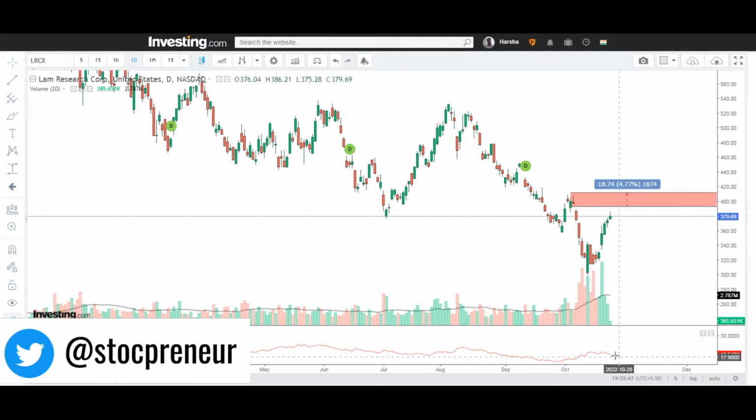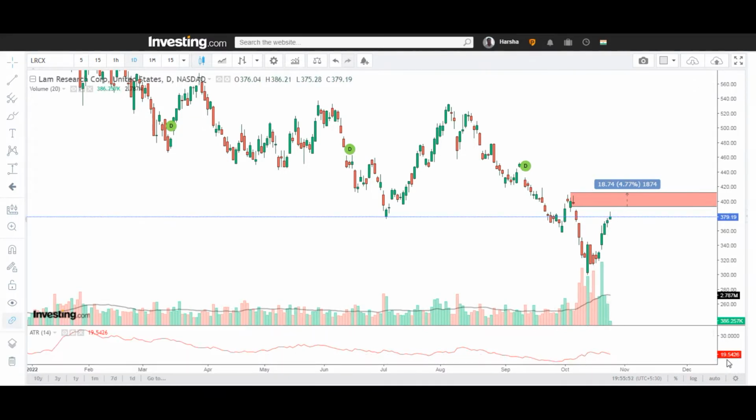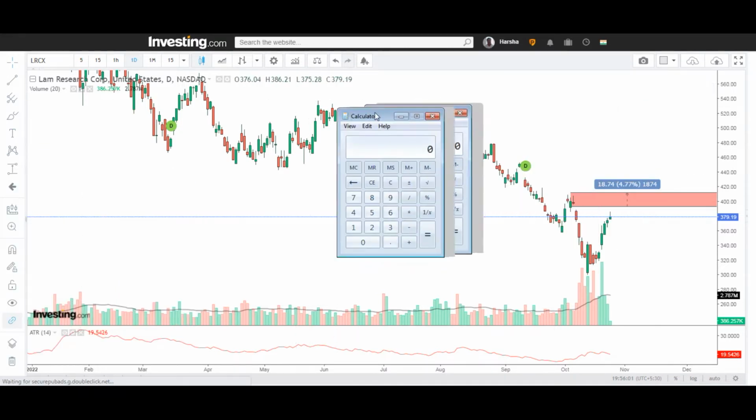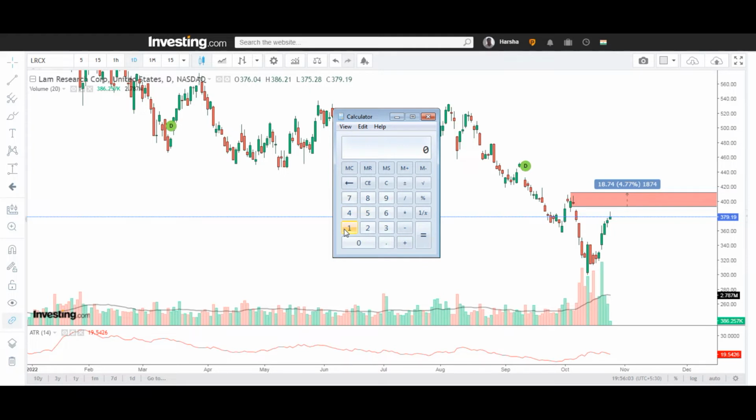So here we can see on an average daily the stock is making a movement of almost 19 rupees, a possibility of movement of almost 19 rupees. So if we calculate this 19 rupees, here we can see for the next 5 days the stock can achieve almost 95 rupees from my entry price of almost 360 rupees.